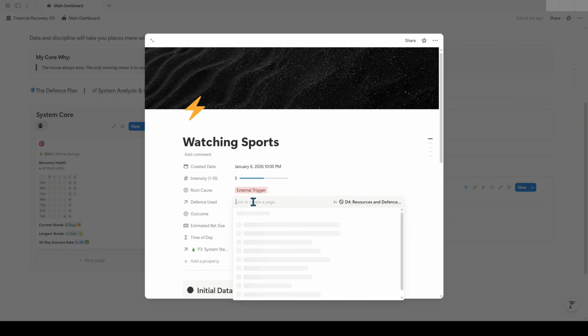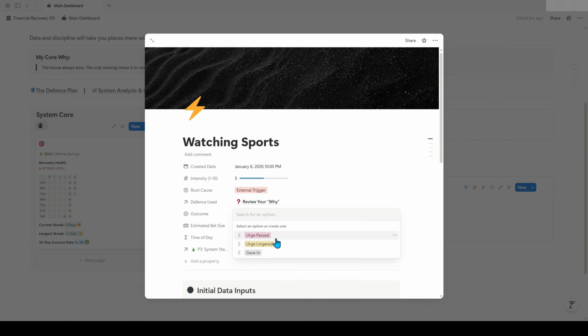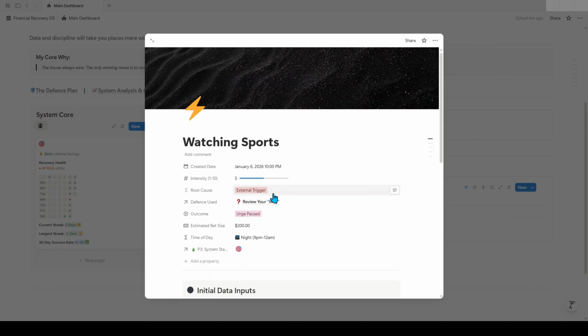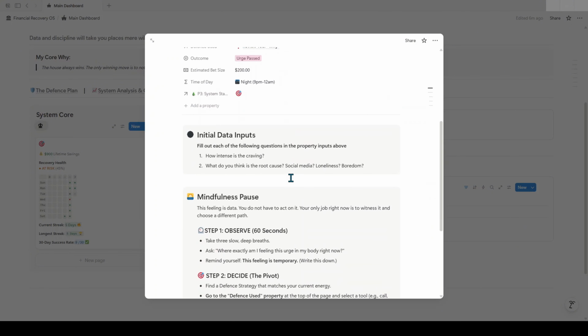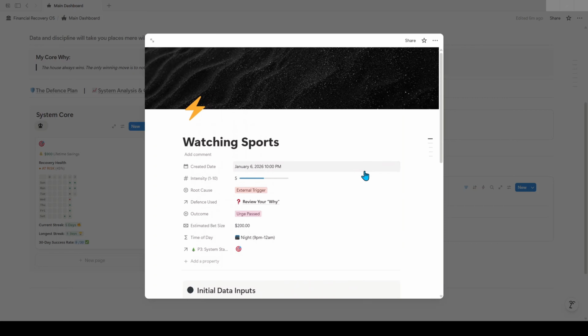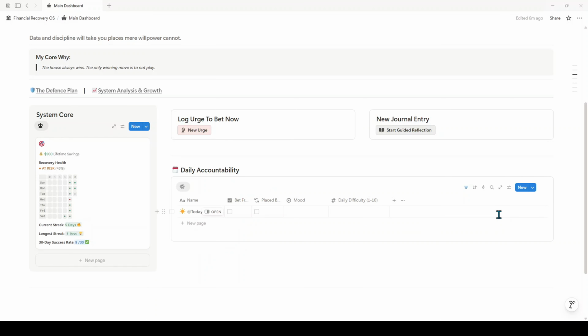The defense you used, which could be any of these options, and you can add your own, which I'll show you how later. Let's go with review your why. Outcome: urge passed, urge lingered, or you gave in. For this one, let's say the urge passed. And the estimated bet size, let's say $200. Okay, and it automatically tracks the time of day based on the created date, and then these are all your data inputs. And if I went through that too quickly, when you click this button, it will also immediately show you how to put in the initial data inputs and then a system to prevent your urge as well. So then we can exit that and it'll automatically be tracked in the database.